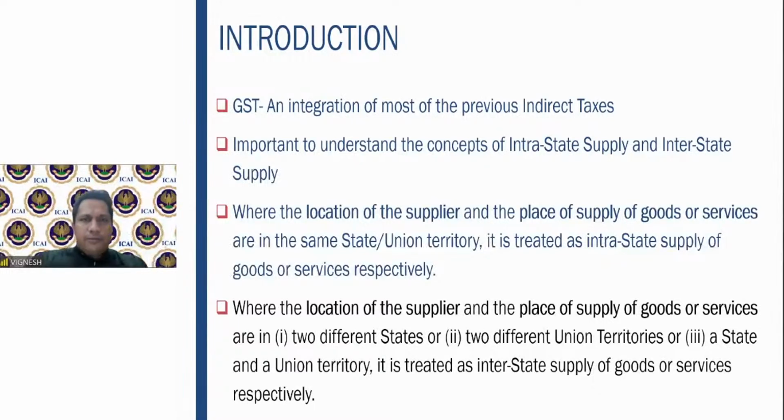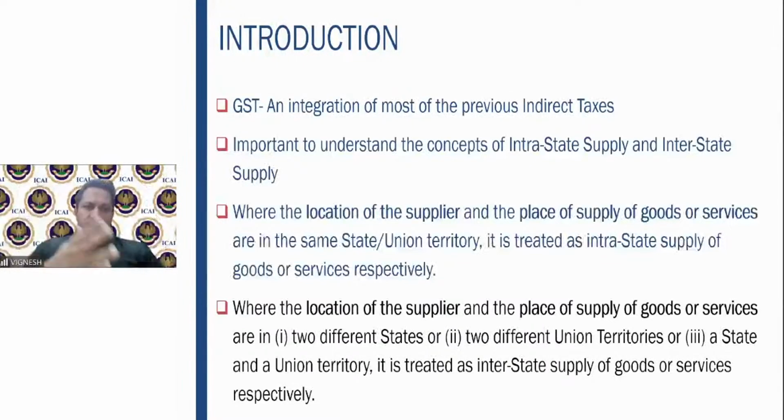So therefore, definitely, these are some of the indicators which will enable you to understand what is a composite supply and what is a mixed supply. So therefore, GST, as we all knew, is an integration of the previous indirect taxes. Very important to understand the concept of intrastate supply and interstate supply. Intrastate supply means supplies within the state. Interstate supply is supply between two states.